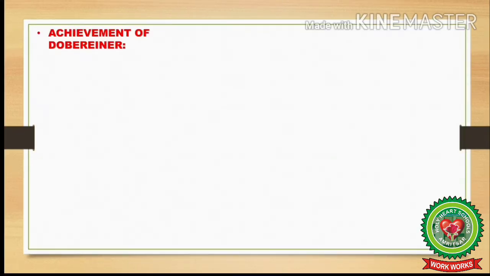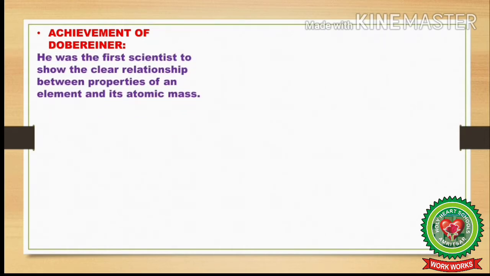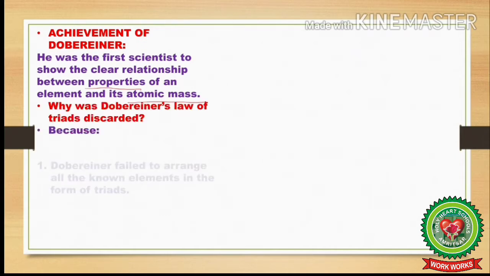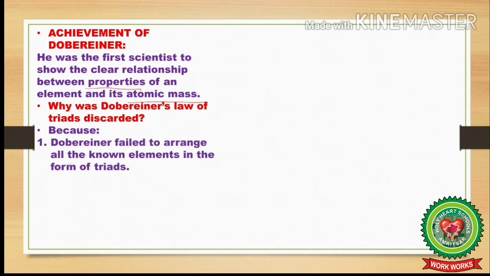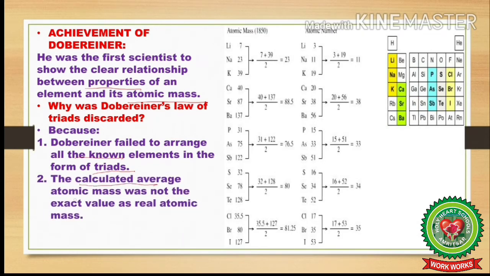The achievement of Dobereiner was that he was the first scientist to relate the properties of an element with its atomic mass. But still this law was discarded. Why? Because Dobereiner failed to arrange all the known elements in the form of triads. And secondly, because the calculated average atomic mass was not the exact value of the real atomic mass, which can clearly be observed here.